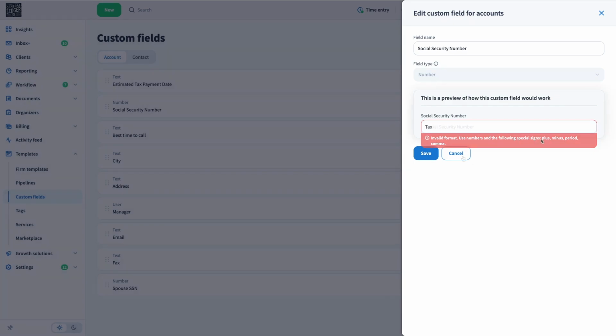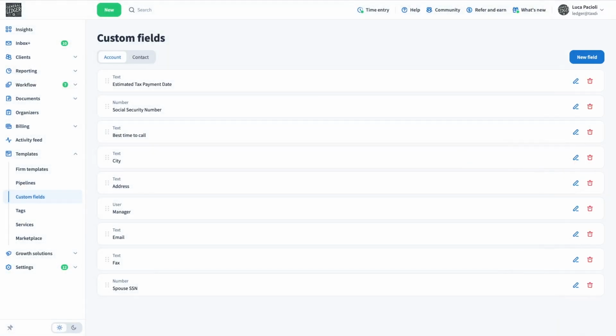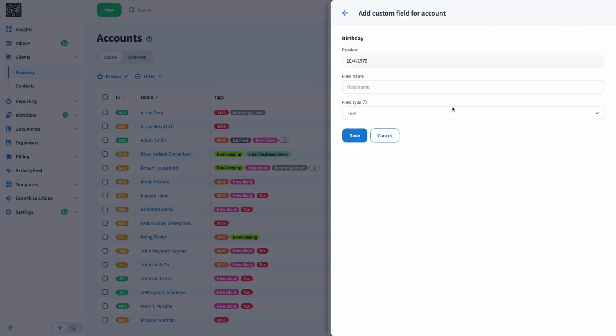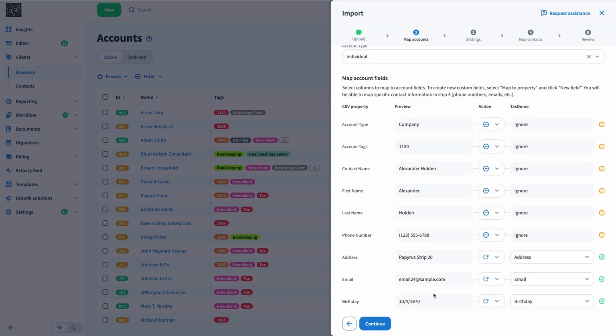Custom fields in TaxDome give you the flexibility to store key client details, like estimated tax payments, exactly where you need them. Moving from another system? No worries. Custom fields ensure all your client data transfers seamlessly, even the details TaxDome doesn't include by default.